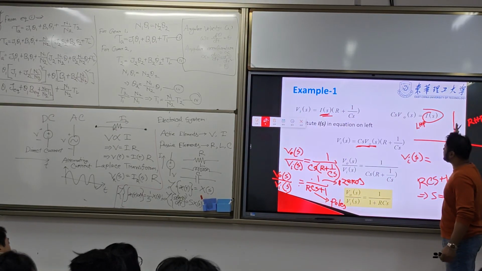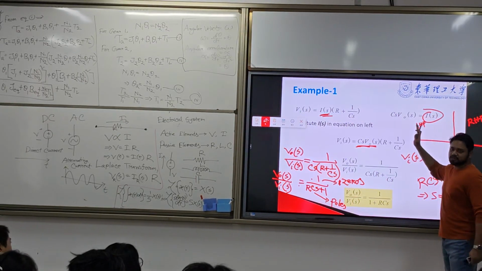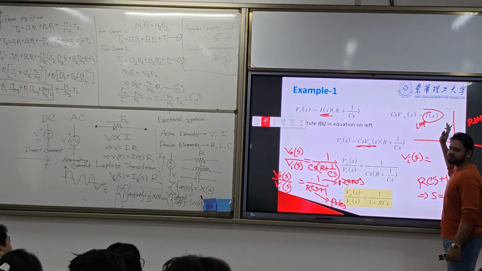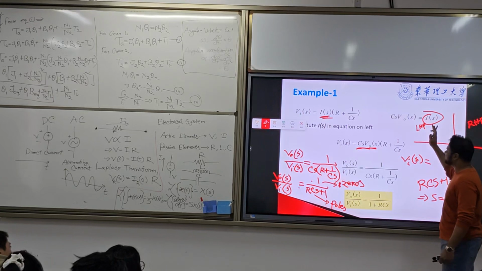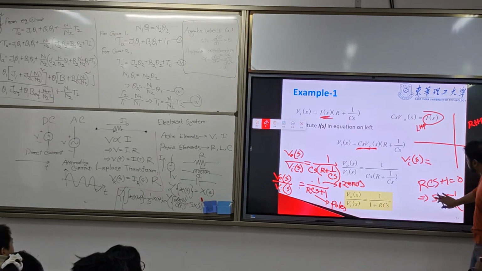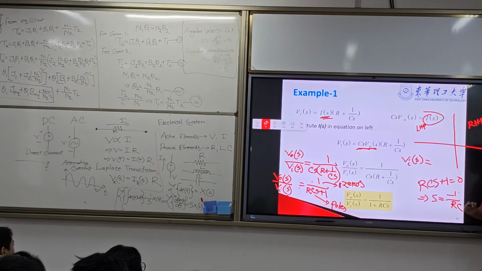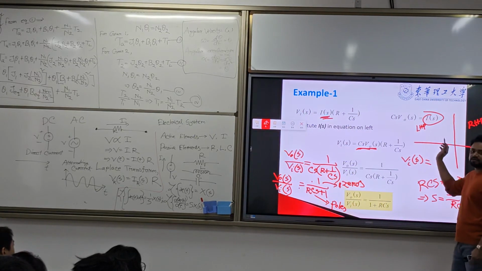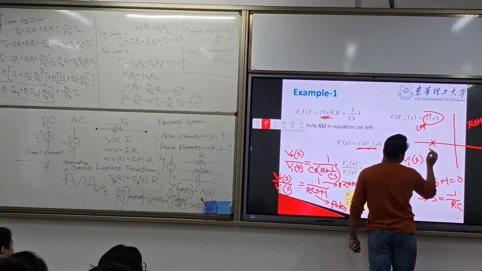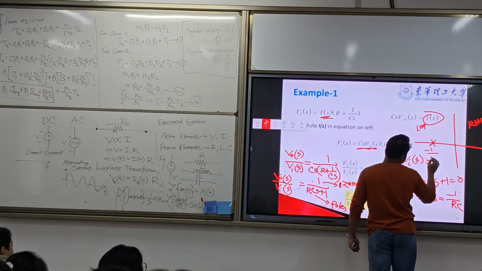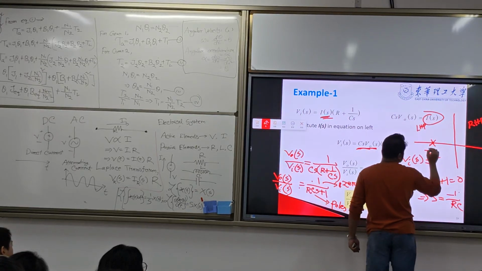How many poles do we have here? Only one pole, minus 1 by RC. That means it is here, on the minus side, so I will have the value of minus 1 by RC here.